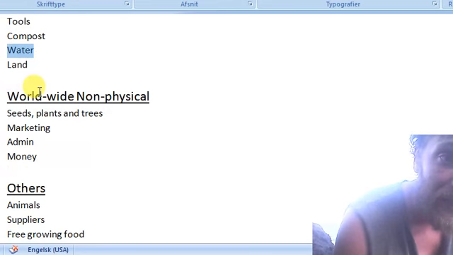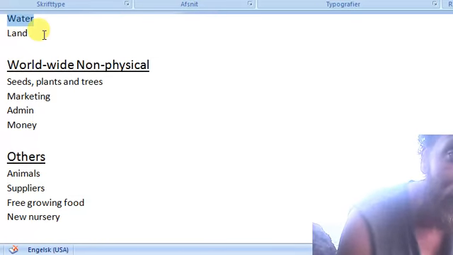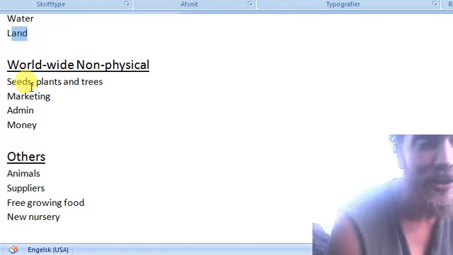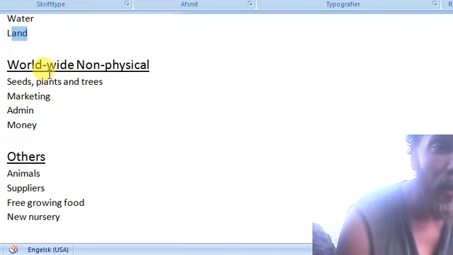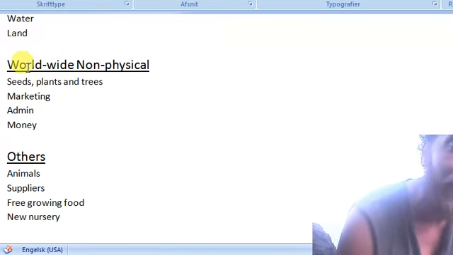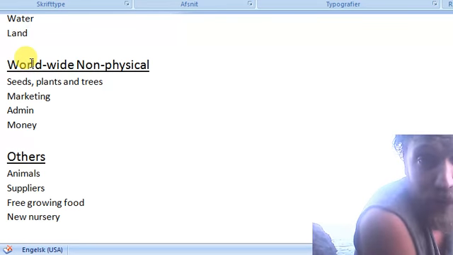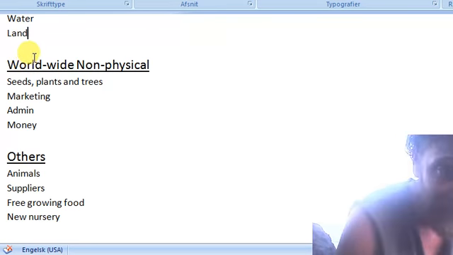Water, it's a water resource on the map, we want to tag it, or even people wanting to allow their water to be used. Here's land, meaning we want to tag land which is suitable for planting, or even people who have land and want to put their land up for free use to plant.